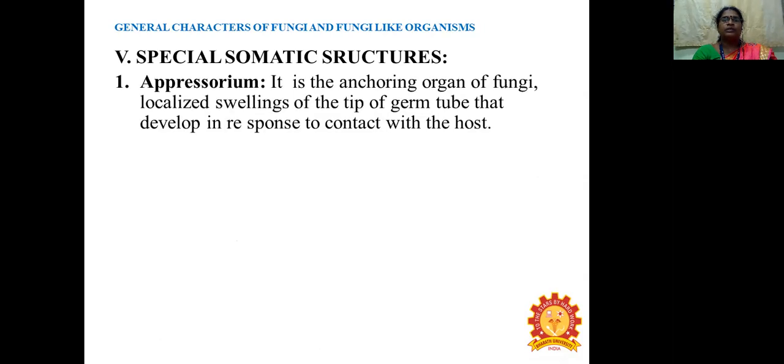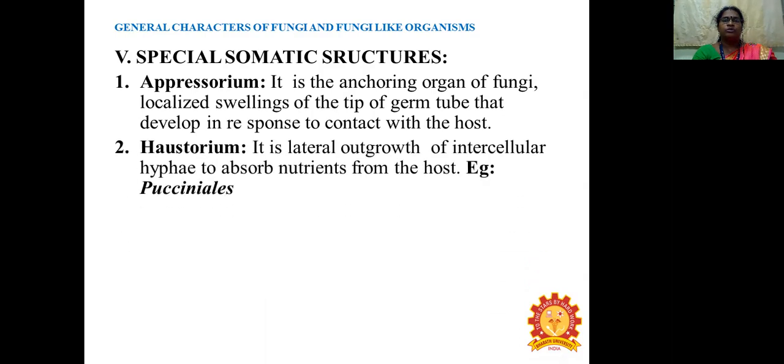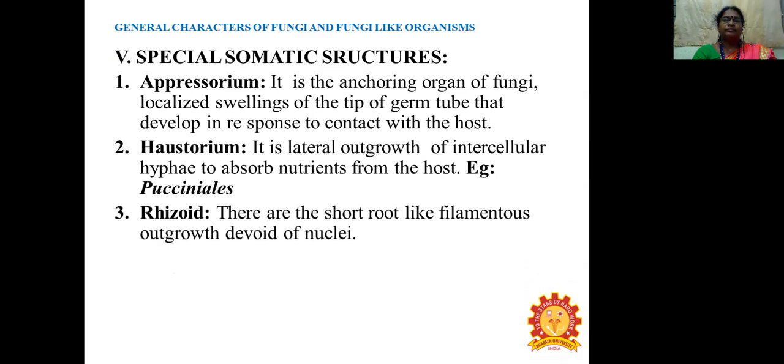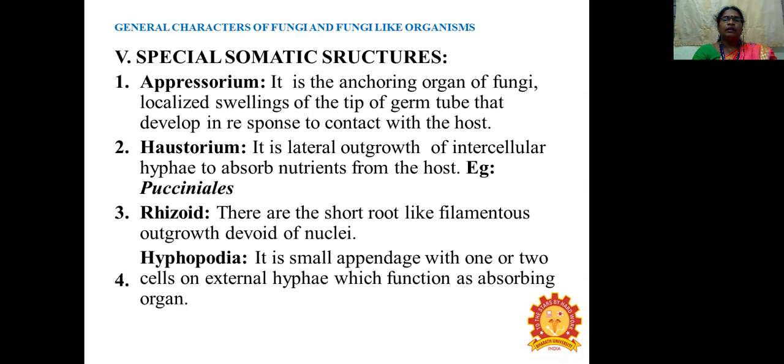The next character is special somatic structures. The first one is appressorium. It is an anchoring organ of fungi, a localized swelling of the tip of the germ tube that develops in response to contact with the host. The second one is the haustorium. It is a lateral outgrowth of intercellular hyphae to absorb nutrients from the host. Example, in the Peronospora. The third one is a rhizoid: a short, root-like filamentous outgrowth devoid of nuclei. And the hyphopodia is a small appendage with one or two cells on the external face and functions as an absorbing organ.